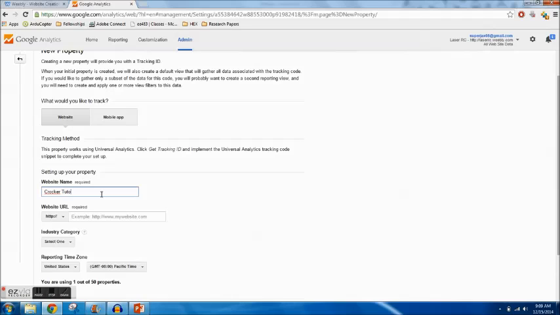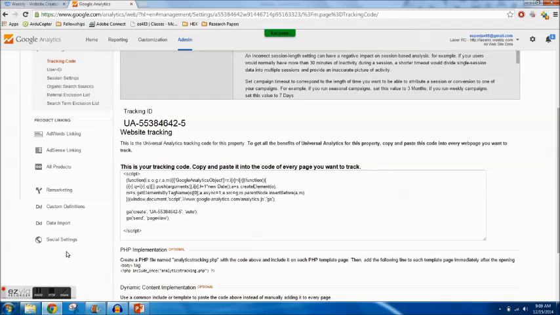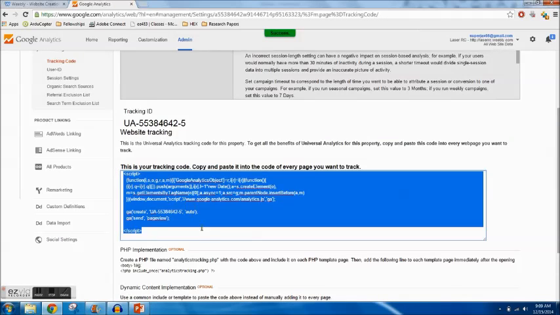Website name, Crocker tutorial. And it's crockertutorial.weebly.com. Get tracking ID. So I've talked about this before, how Google Analytics works, but it's an HTML script that you embed on each of your sites. So what happens is when someone opens your website, the computer downloads this script, runs it, and that sends a message to Google Analytics about who they are and that sort of thing.